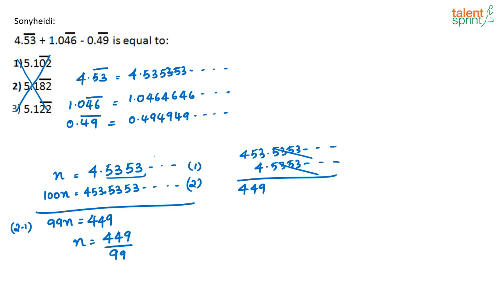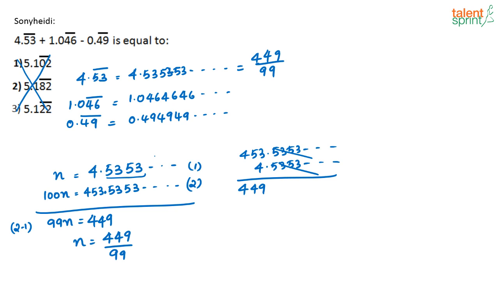So this recurring decimal number, 4.535353 and so on, is represented as 449 by 99 in terms of fraction. I hope it is clear how this conversion is done.